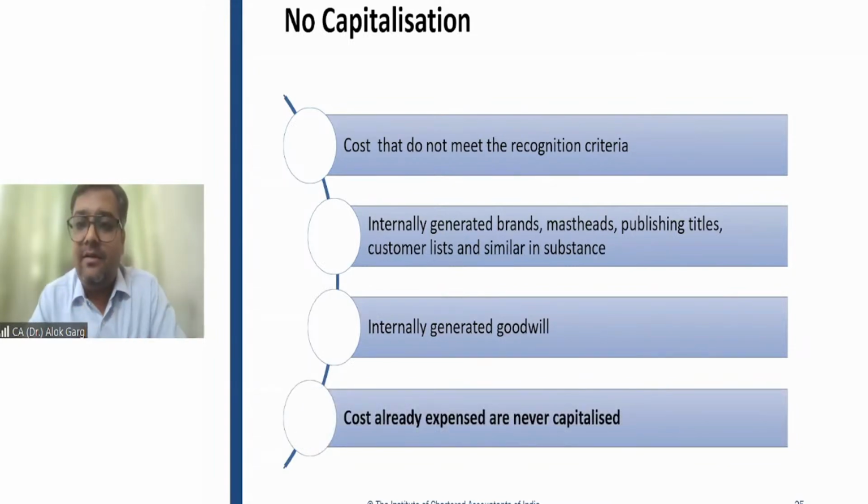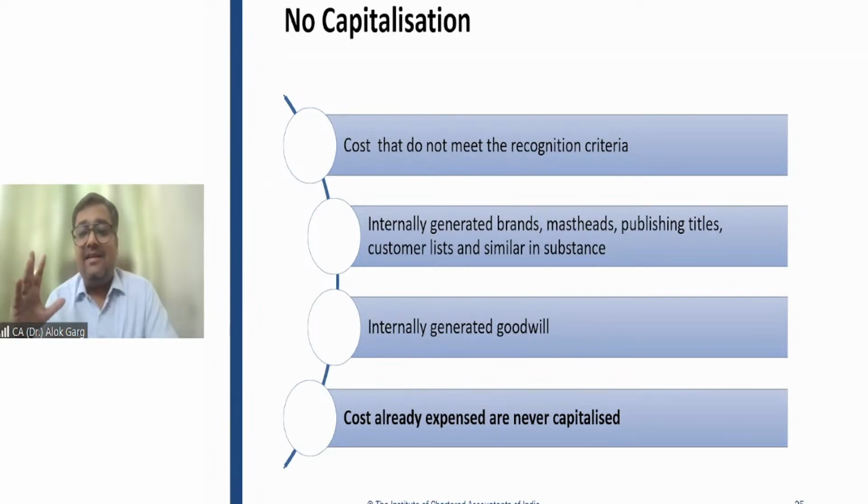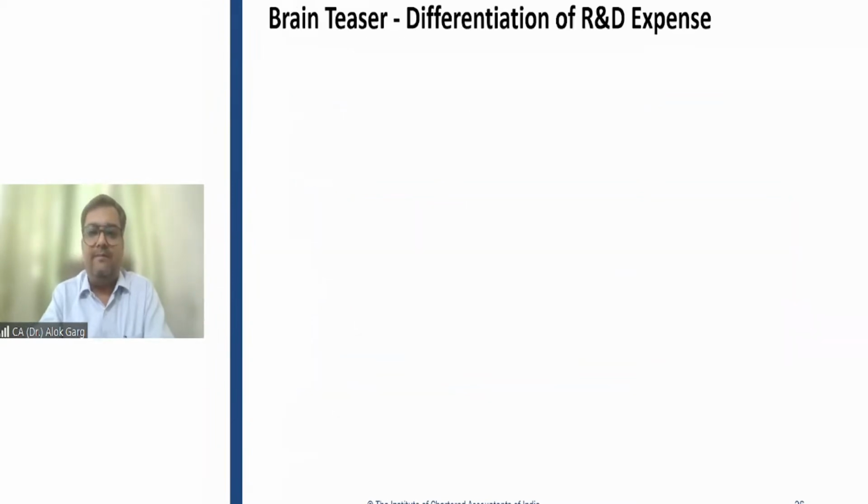Costs already expensed, sir. So basically, suppose we understood it was a research phase and we charged the expense to the P&L. But in the next year, we realized that the development phase had already started, and we had kept it as a research phase and charged the expense to P&L. So now we want to capitalize the previous year's expense as well. The answer is no. The standard says that once you have expensed the cost considering it a research phase, you cannot capitalize it subsequently. You cannot consider this as a correction of error. You cannot do that. Right.